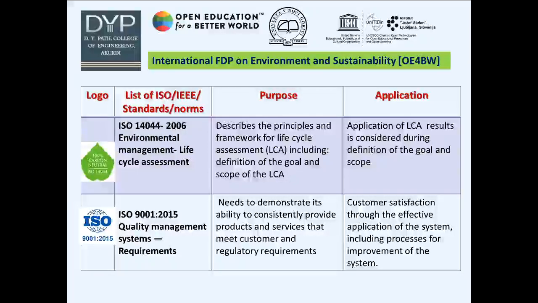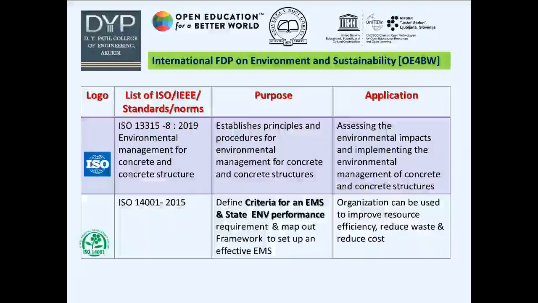The second, ISO 9001:2015 Quality Management System requirements, needs an organization to demonstrate its ability to consistently provide products and services that meet customer and regulatory requirements. Customer satisfaction through the effective application of the system includes processes for improvement of the system.